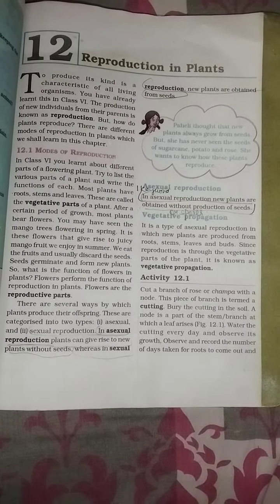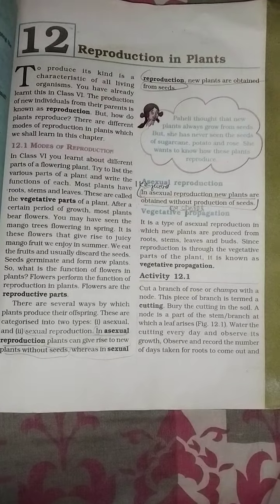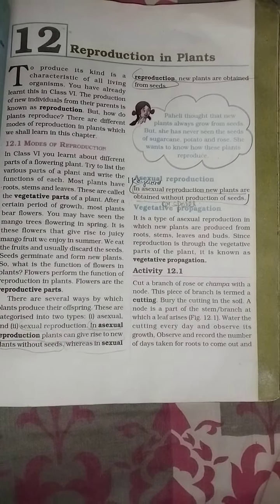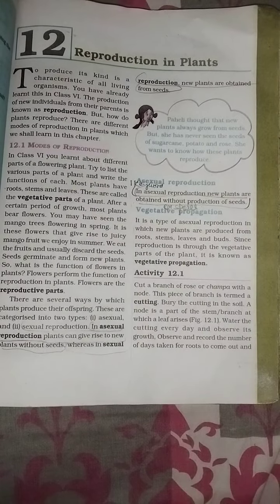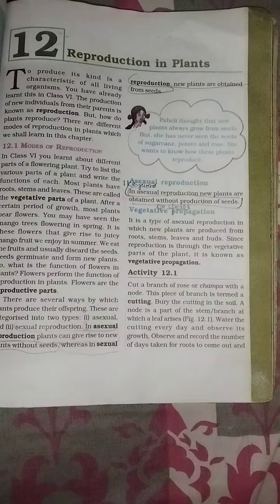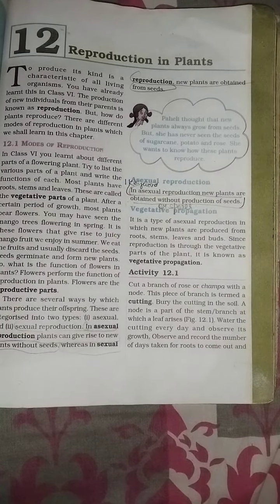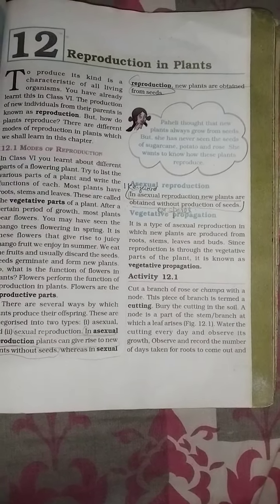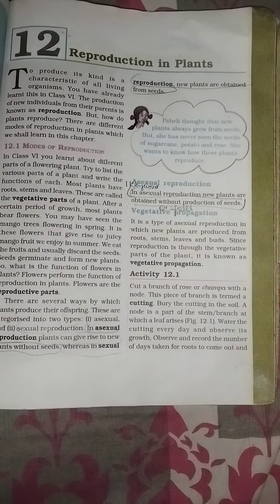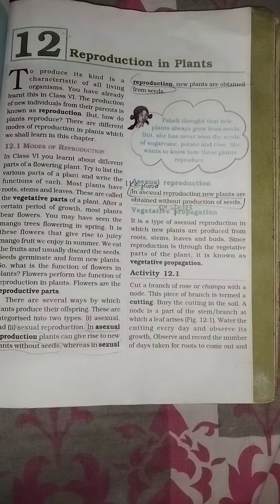Under asexual reproduction, there is vegetative propagation. It is a type of asexual reproduction in which new plants are produced from the root, stem, leaves and buds. Since reproduction is through the vegetative parts of the plant, it is known as vegetative propagation. In vegetative propagation, the first method is cutting.